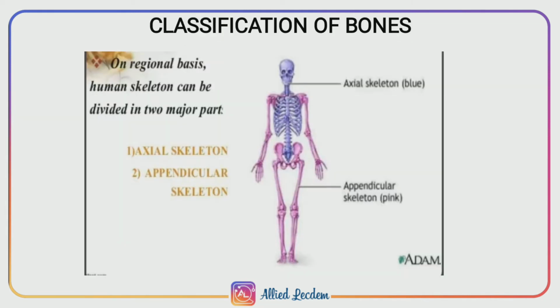Next is the classification of bones. The skeletal system can be divided into two, that is the axial and appendicular systems. The adult body is mainly composed of 206 individual bones, which are organized into two main divisions, that is axial and appendicular.